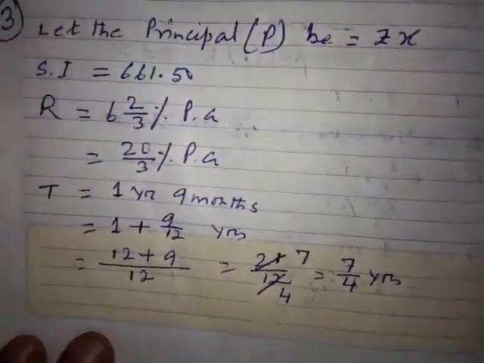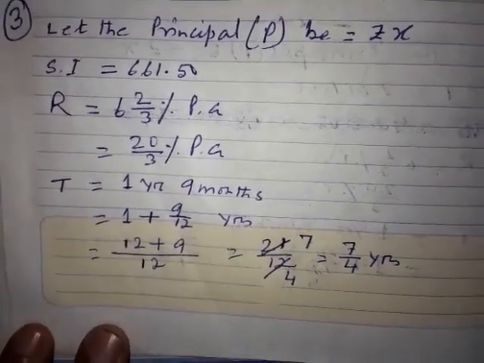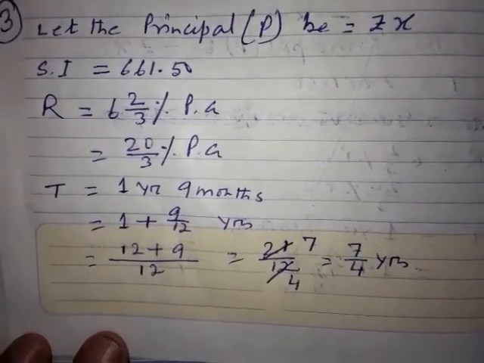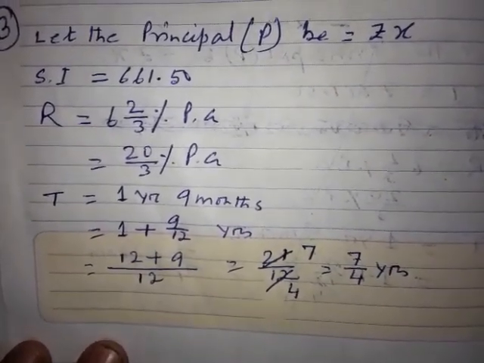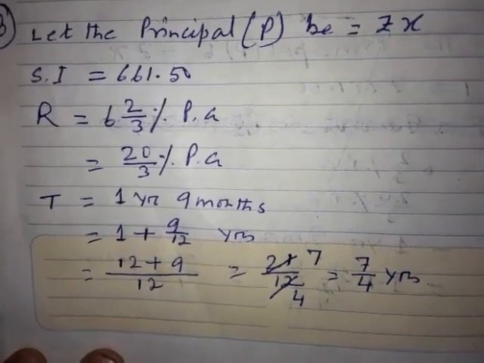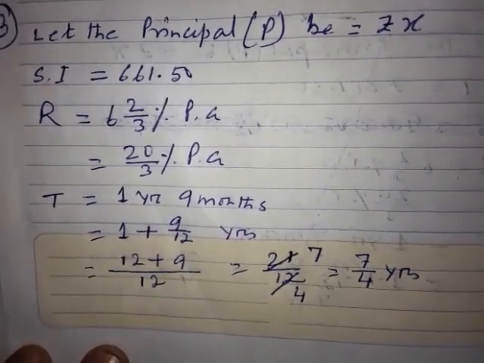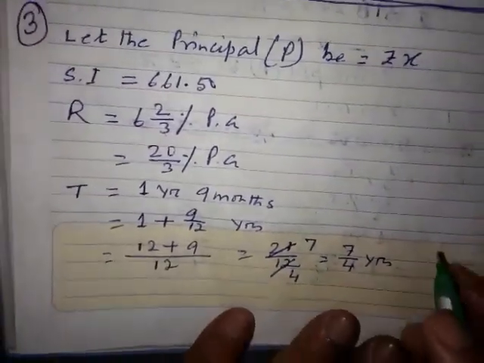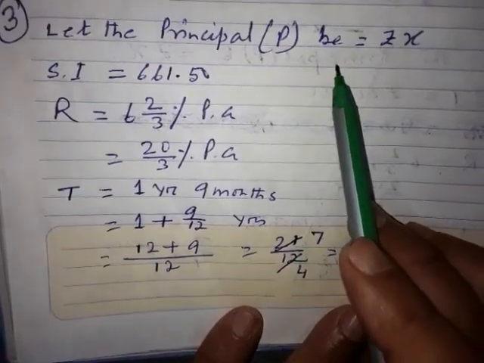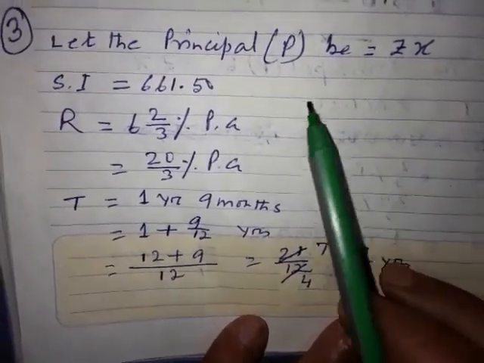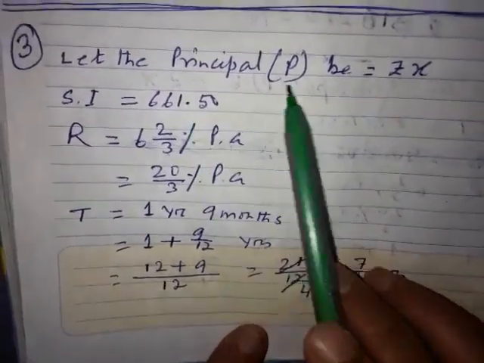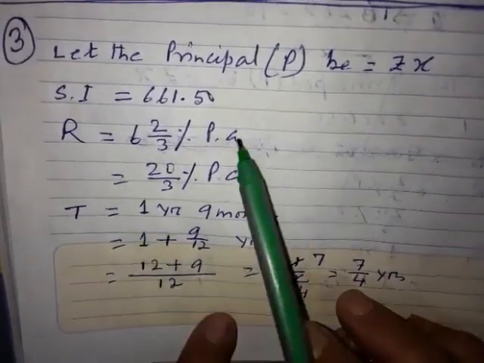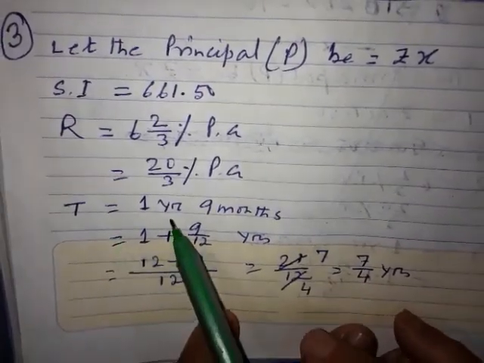Now I am going to discuss the third problem, which was given to you yesterday. What sum of money will fetch 661.50 as simple interest in 1 year 9 months at 6 2/3% per annum? Again, beta, what all things are given here, please write it. Here the principal was not given, as the question asks what sum of money, that is the principal, so I don't know the principal. So let the principal P be equal to X, I have written it. SI is given in your question, rate is given, time is given.